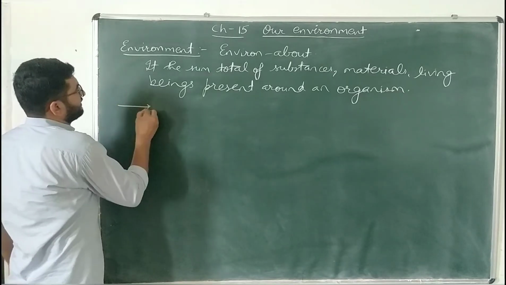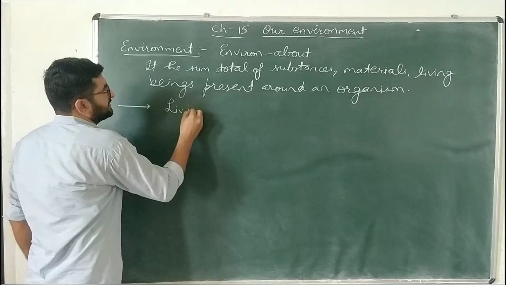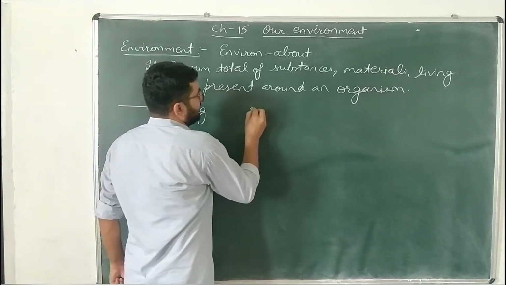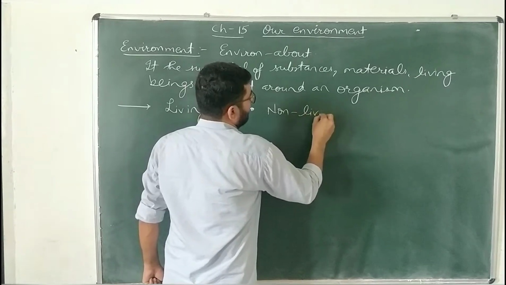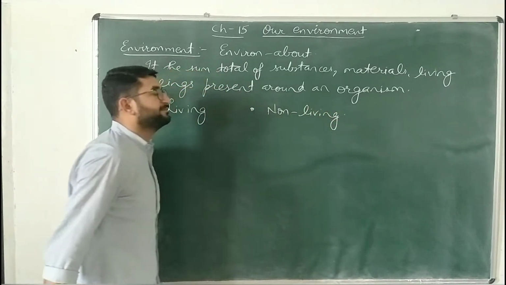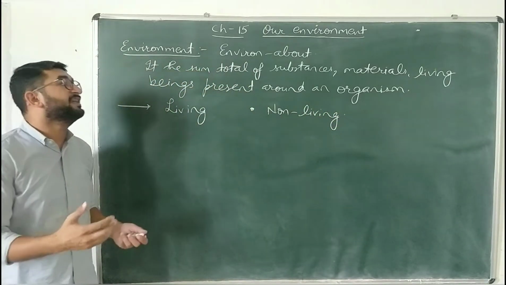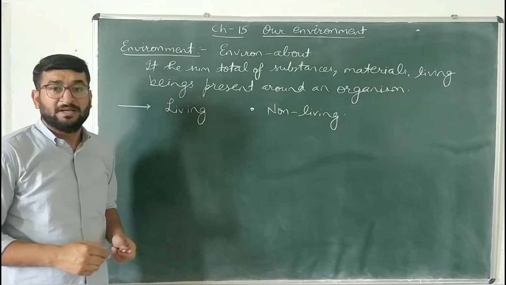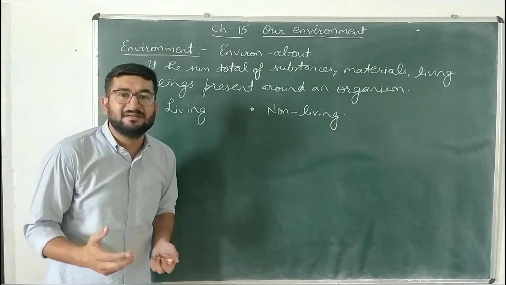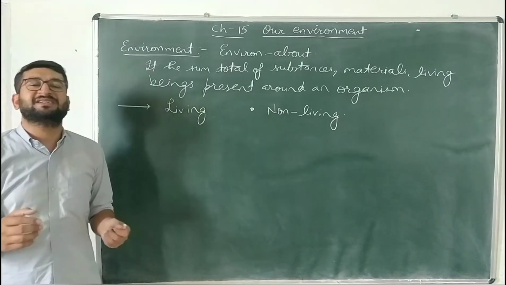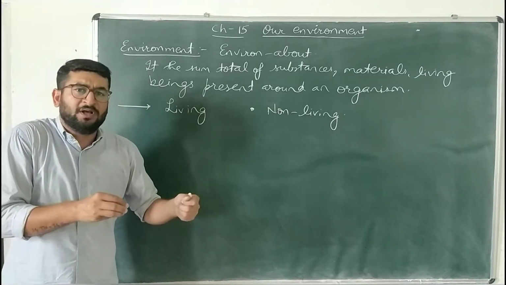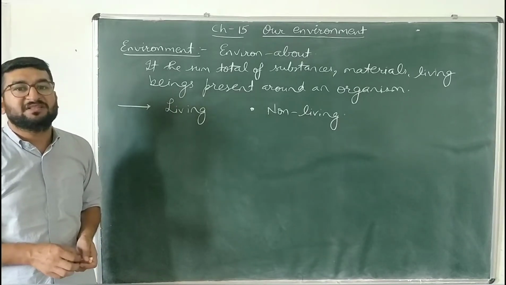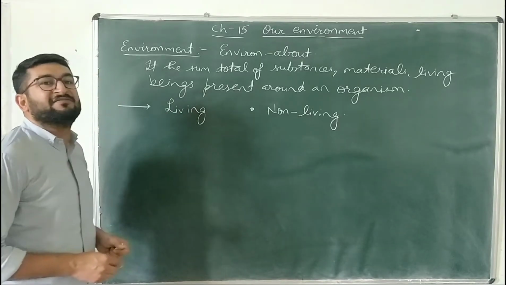This environment is composed of two types of components. The one is living component and the other one is non-living component. So this is what the environment is all about. It is the substances, the materials, the living organisms present around an organism that plays an important role but without being the part of it. That is known as environment.